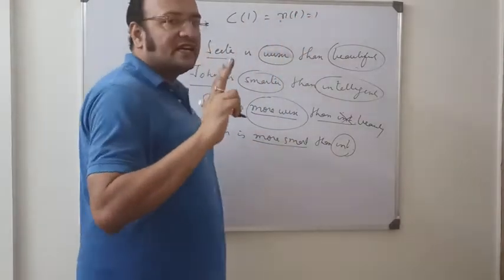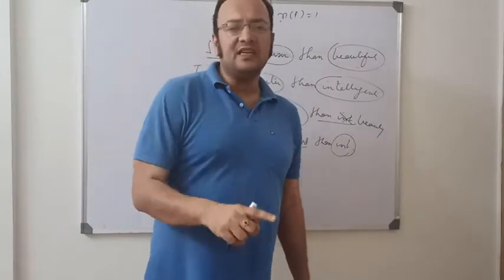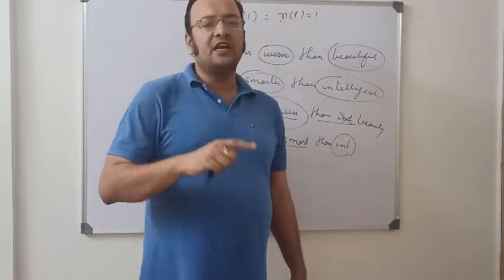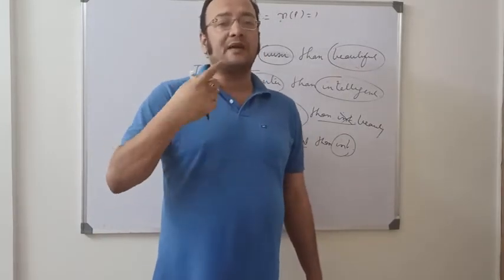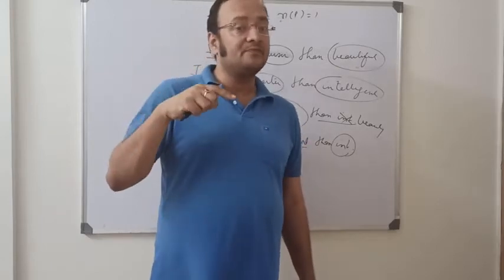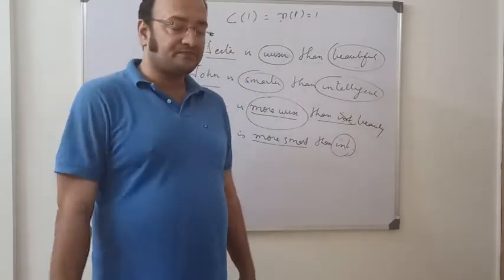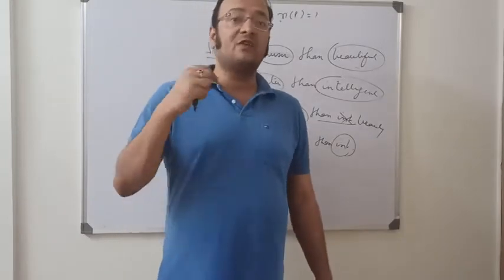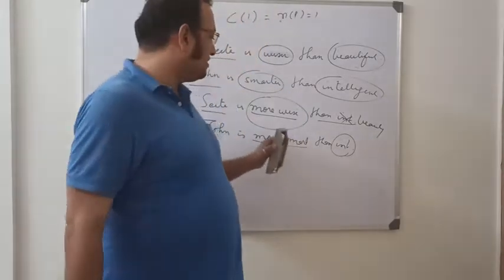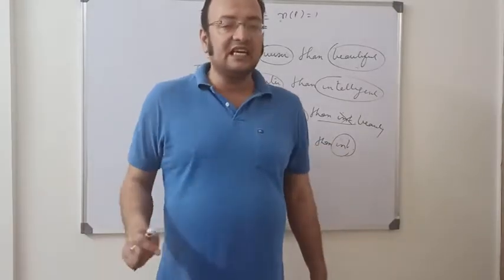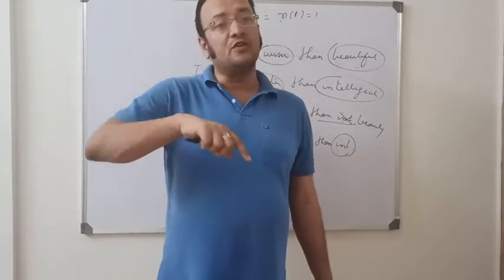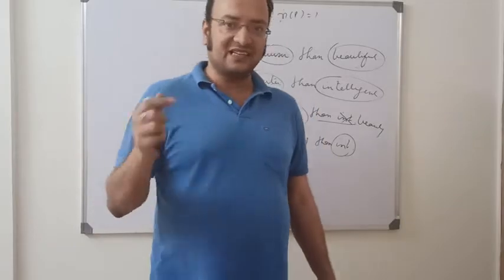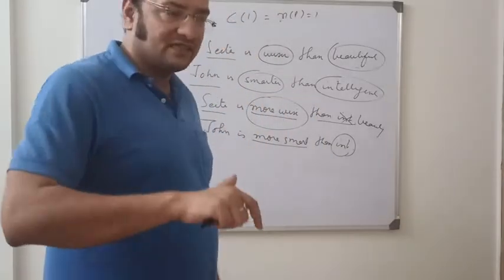So we have discussed two cases. Number of people is equal to 1, number of people is equal to 2. In number of people is equal to 2: I am smarter than she is, she is smarter than I am. Case number 1: John is more smart than wise, more smart than intelligent. Sita is more wise than beautiful, not wiser than beautiful. Clear? Same qualities in the same person.